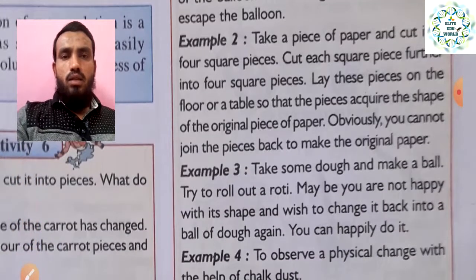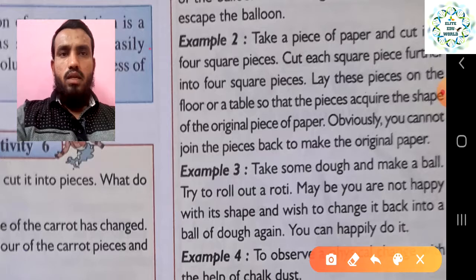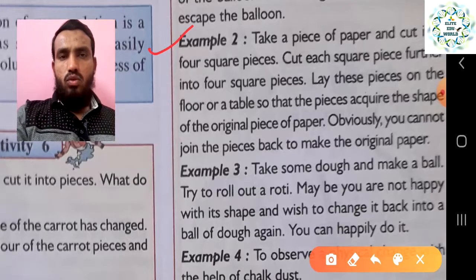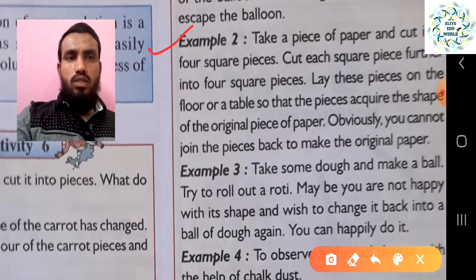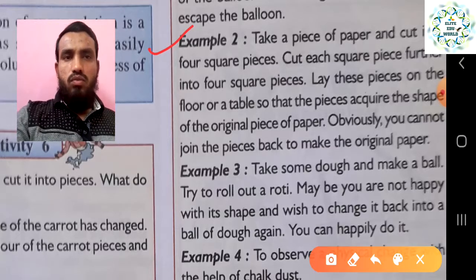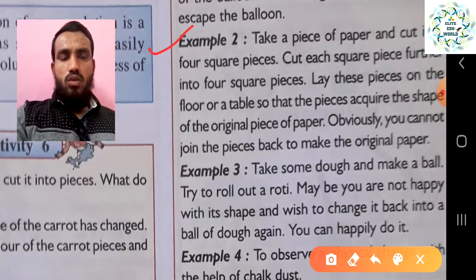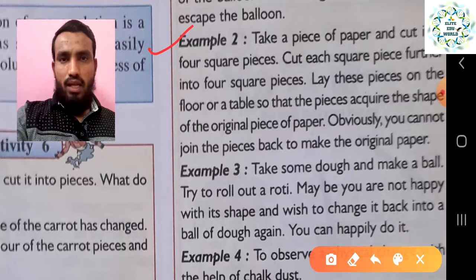Example number 2, what is mentioned here: take a piece of paper and cut it into small square pieces, then cut each square piece further into 4 square pieces. It means we are making smaller and smaller pieces of the paper. Lay these pieces on the floor or a table so that the pieces acquire the shape of the original piece of paper. You just arrange all the pieces so it looks like the original piece of paper.